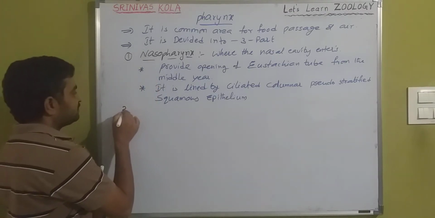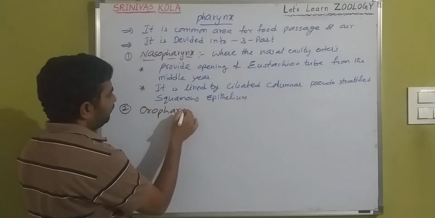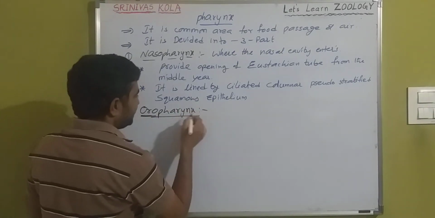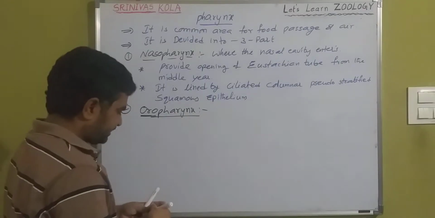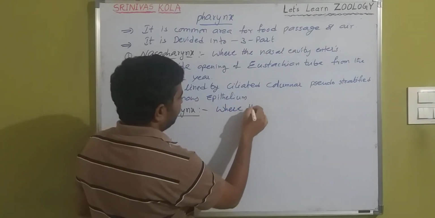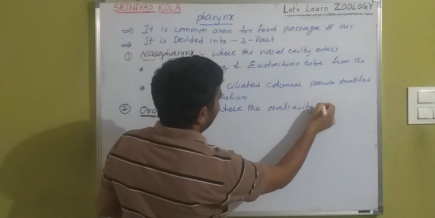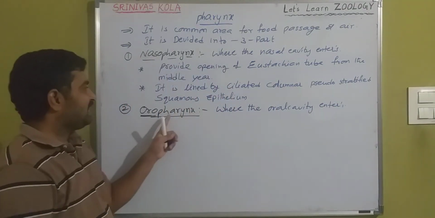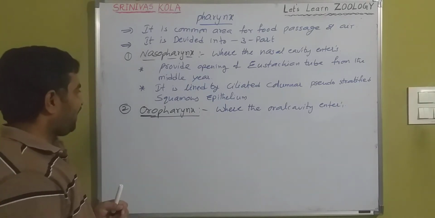And the next one is the oropharynx. Oro means buccal cavity. That means where the oral cavity or buccal cavity enters into the pharynx, that location is called the oropharynx.